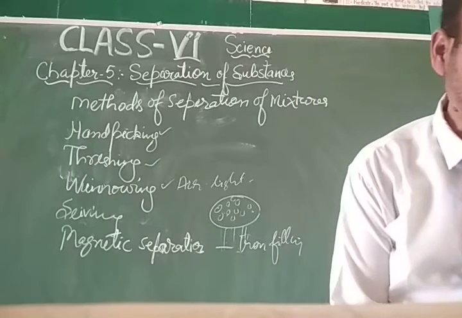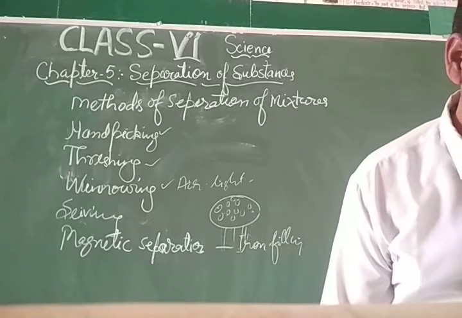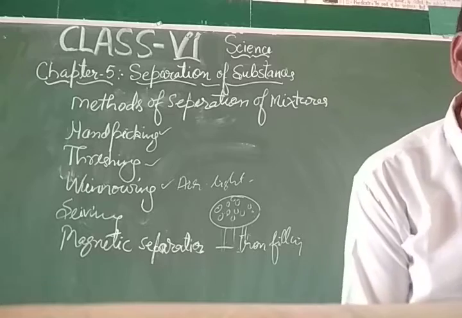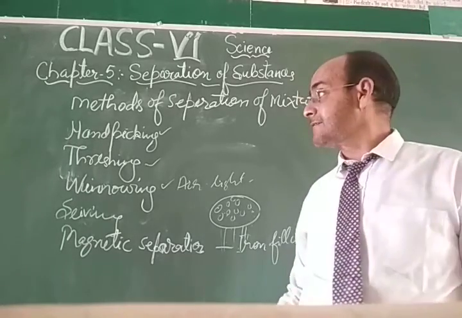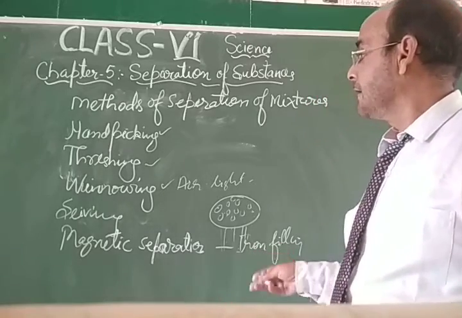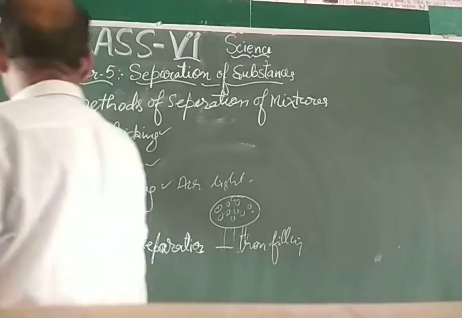So my dear students, these are the processes by which solid particles get separated from solids.